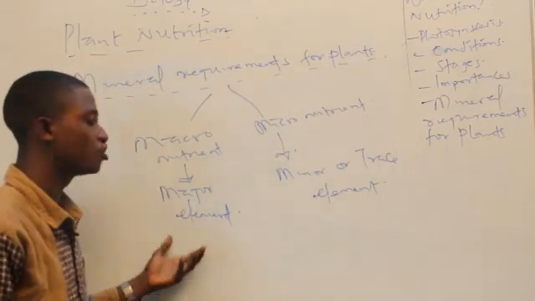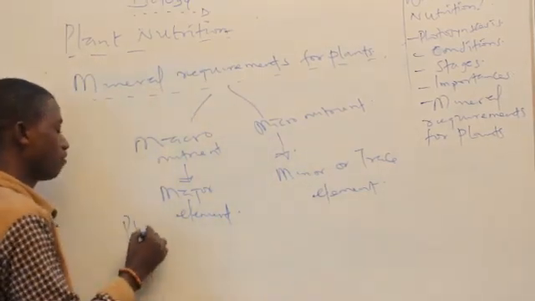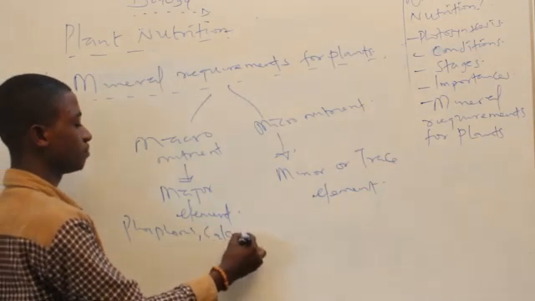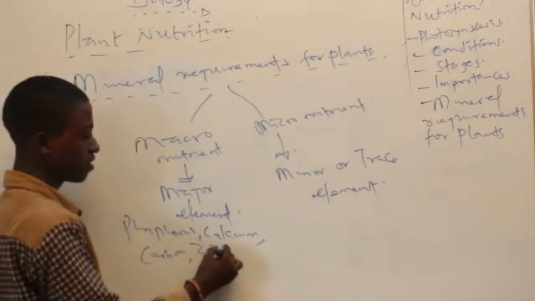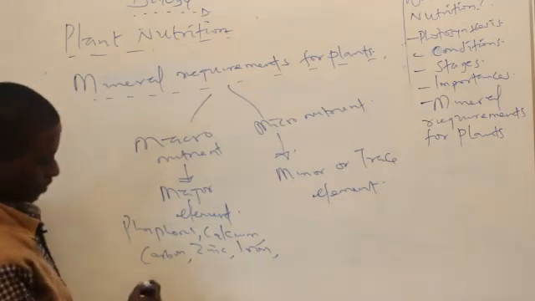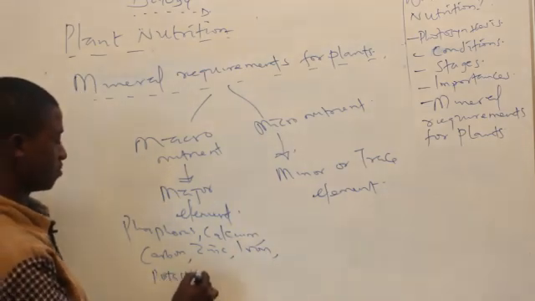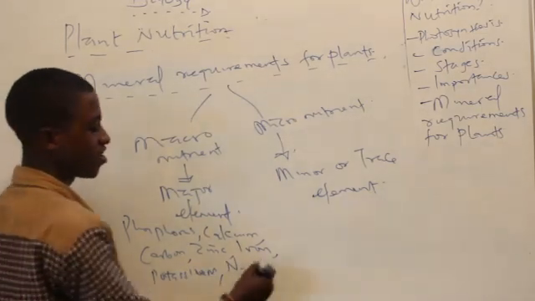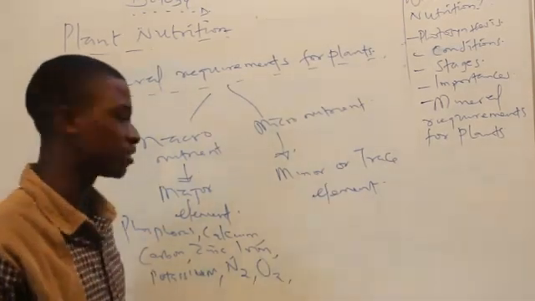Now, what are these major elements that are needed by plants in large quantities? They are phosphorus, calcium, carbon, zinc, iron, okay, potassium, nitrogen, oxygen, and every other major element that you could ever think of.